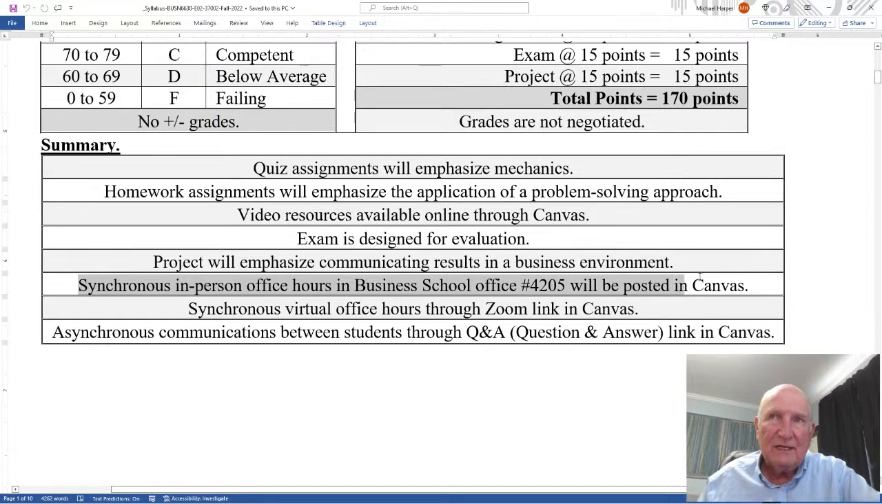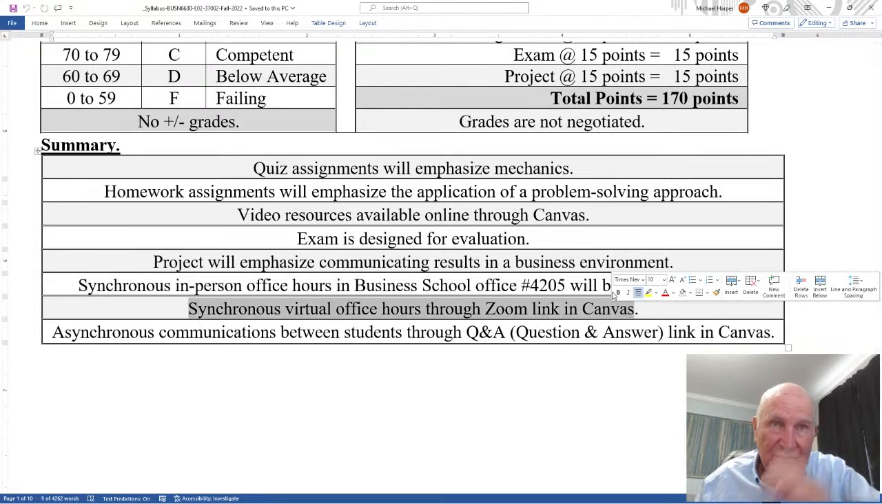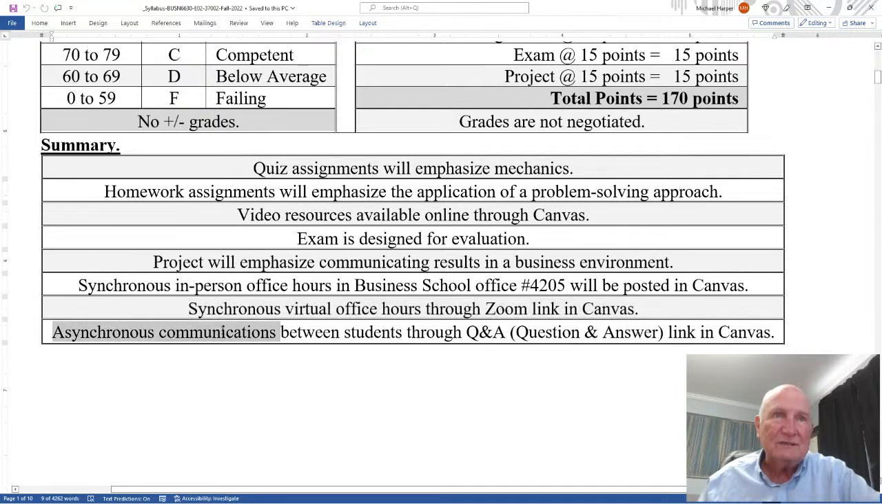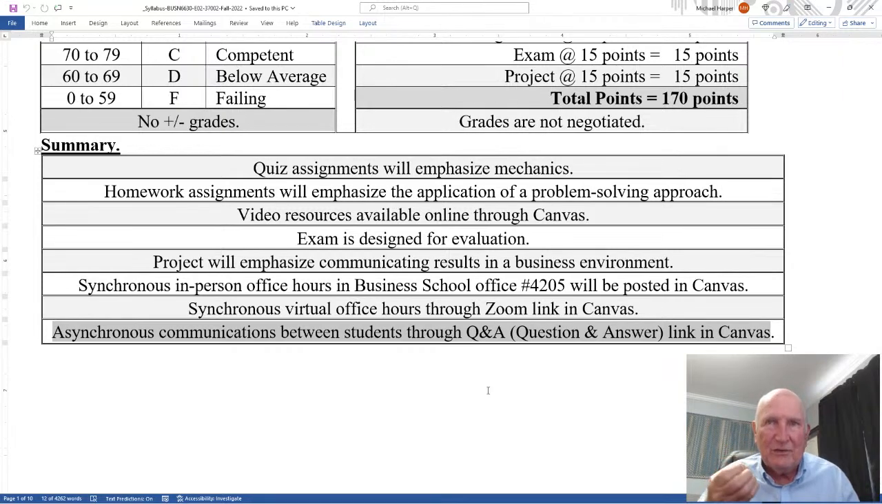Synchronous in-person office hours will be posted in Canvas. Synchronous virtual office hours, link in Canvas, I already showed you that. Asynchronous communication between students is a Q&A link in Canvas. And so use Canvas for Q&A between students. Communicating to me through Canvas is the Canvas messaging. So there's where you have asynchronous communication through Canvas.